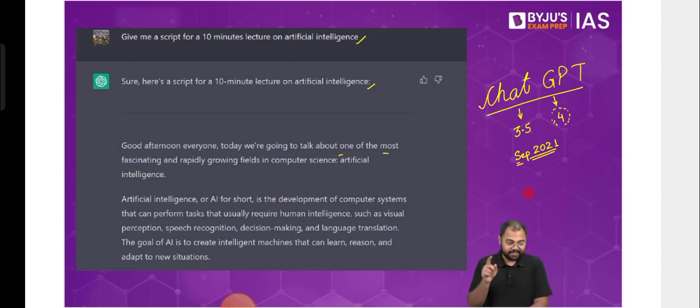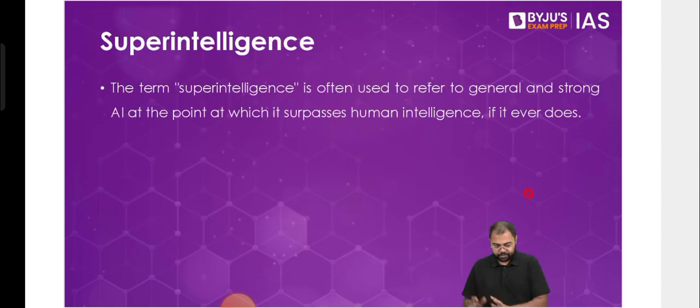So that is how things can change, and that is where the negative side comes in, how things can become very dangerous. The job losses we already see in the tech sector can even get heightened. We'll see a lot more problems start to happen here. We already see a lot of people losing their jobs, because something that they would have done, ChatGPT is able to do much faster. That is where we see a lot of issues with the negative aspects of artificial intelligence, more about which we'll talk later.